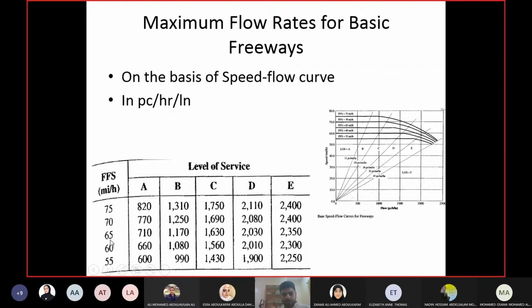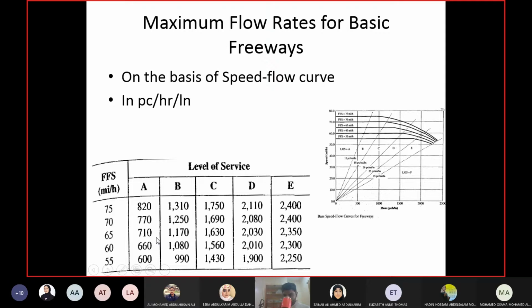Now in the question, very intelligently they said 65 is a measured value, because when you calculate the value there are some decimal places, right? So they said, okay, fine, let us make it easy. 65 is the measured value, and that's it, full stop. So for 65, maximum service flow rates for A, B, C, D, and E are given. A is 710, 1170, 1630, 2030, 2350. So these are the values for maximum service flow rates if the free flow speed is 65.